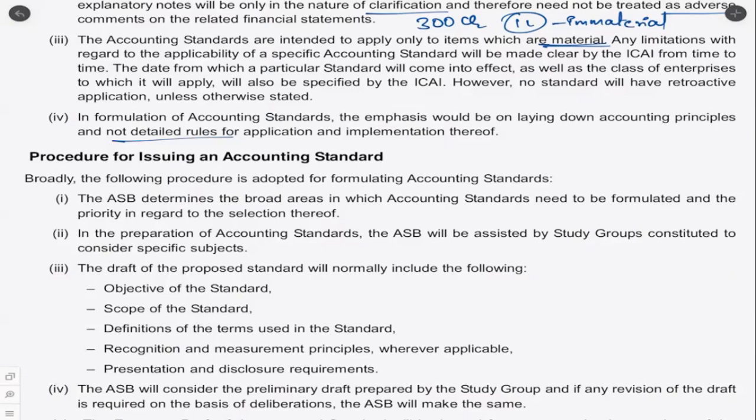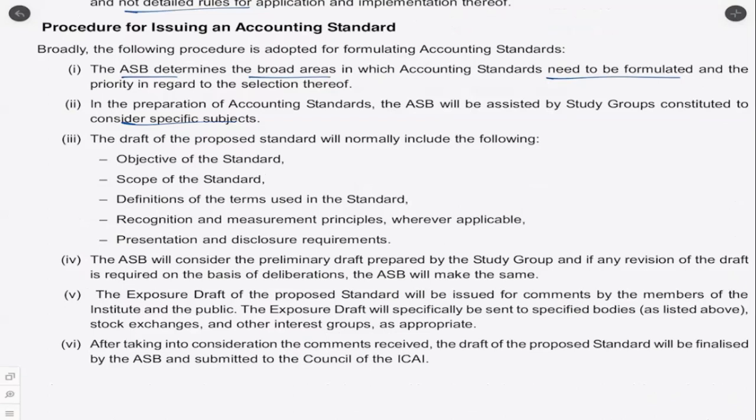Procedure for issuing an accounting standard. Again, this is very interesting. So the ASB determines the broad areas in which accounting standards need to be formulated. And then the ASB will be assisted by study groups constituted for specific subjects. Then they'll prepare a draft mentioning the objective, the scope of that particular standard, definition, recognition and measurement principles, and presentation and disclosure.